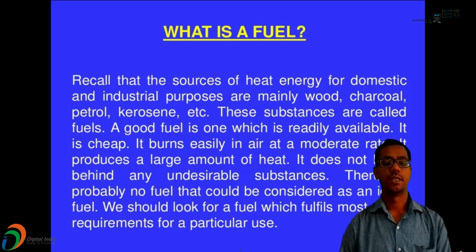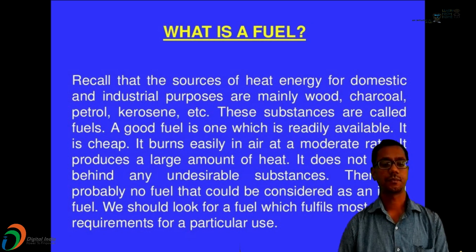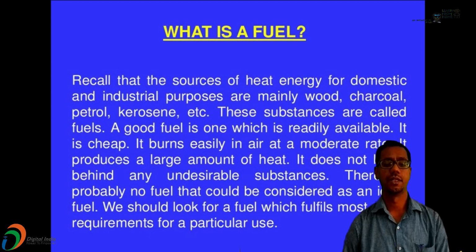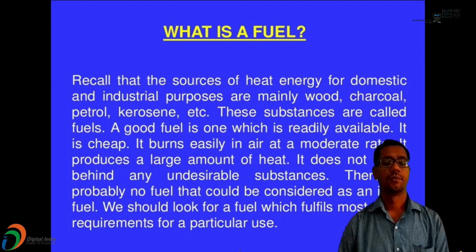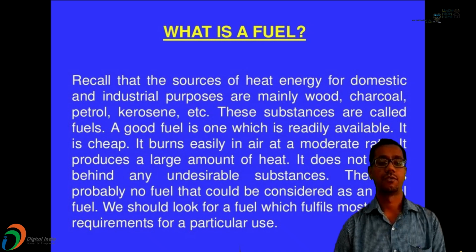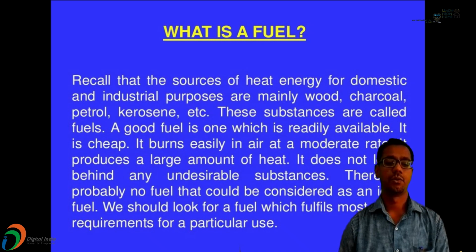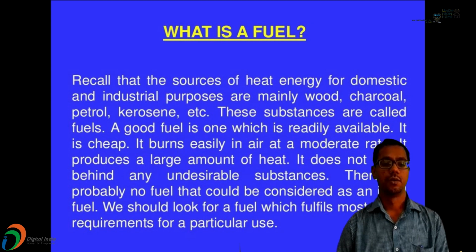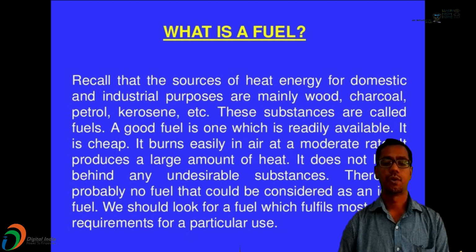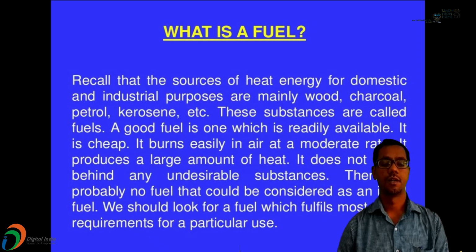A good fuel is one which is readily available and cheap. It burns easily in air at a moderate rate. It produces a large amount of heat. It does not leave any residue after burning. There is probably no fuel that could be considered ideal. We should look for a fuel which fulfills most of the requirements for a particular use.